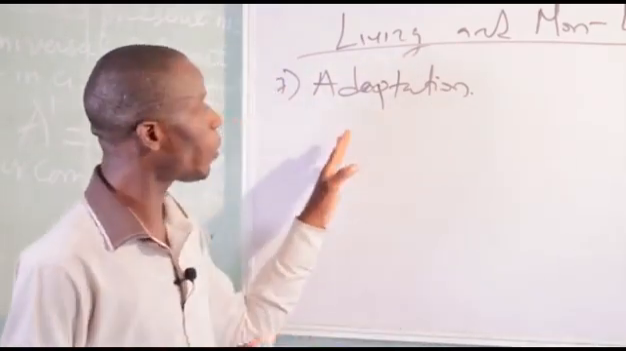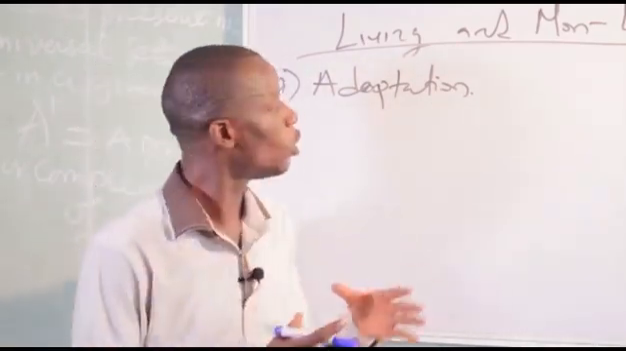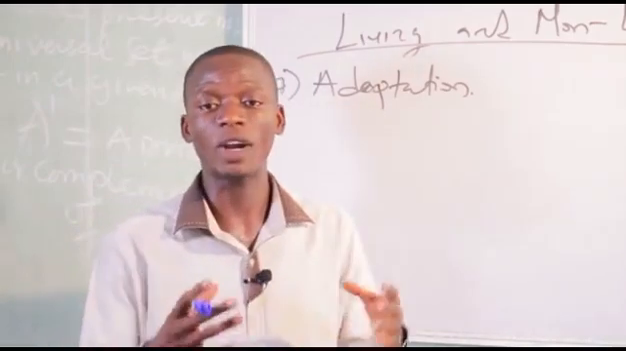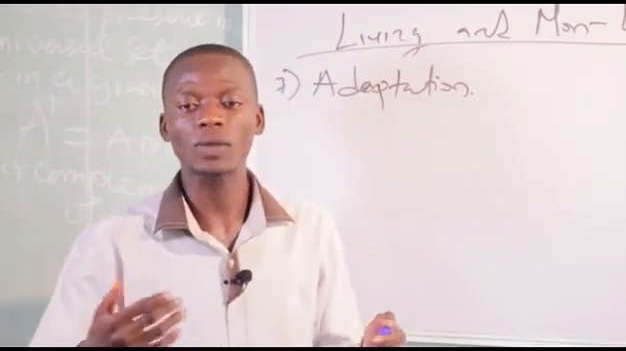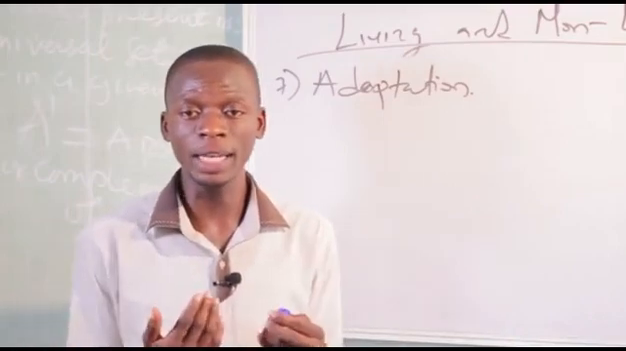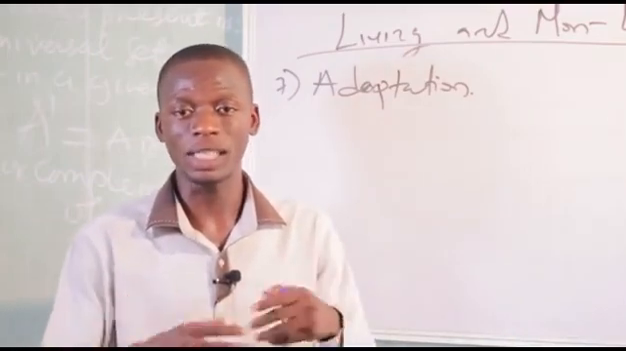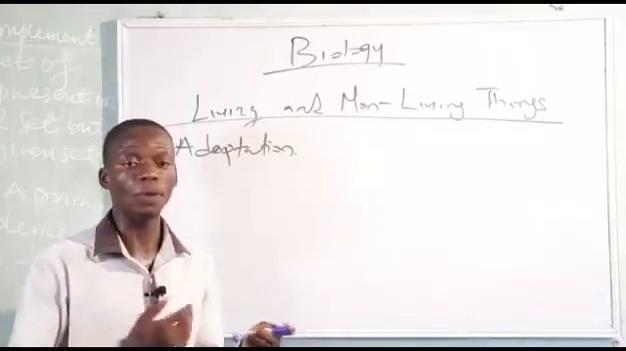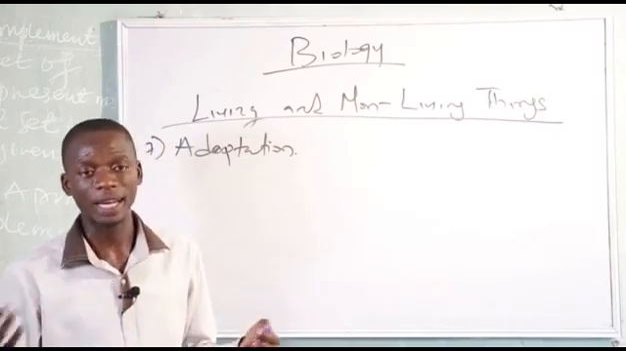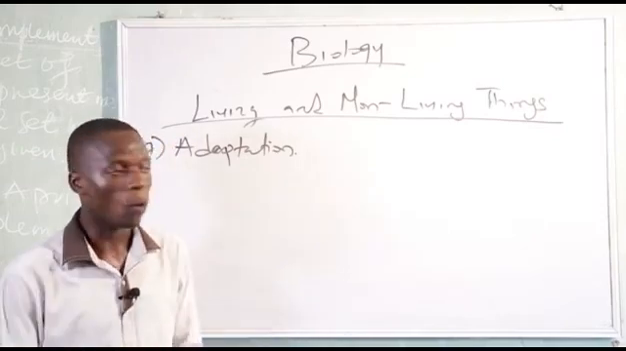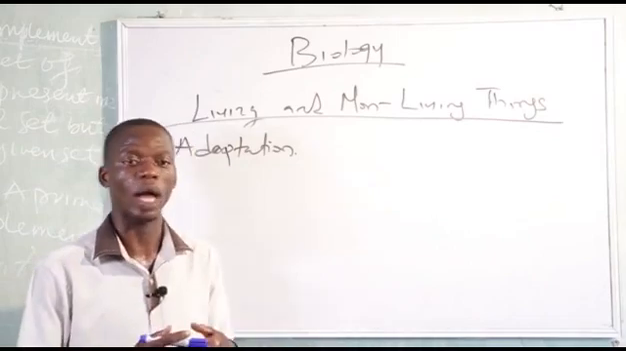So adaptation is the ability of an animal to live successfully in an environment through the aid of some features. One of the features is the skin. Through our skin, we are able to survive here. The feathers also help the birds, while the gills and the fins also help fish.